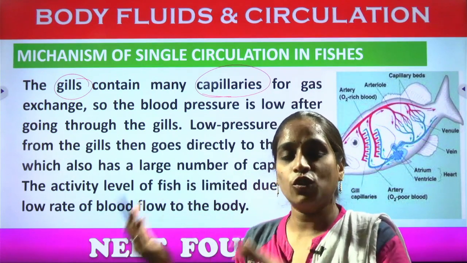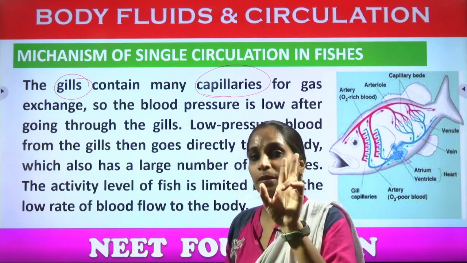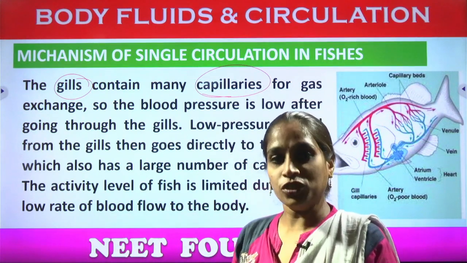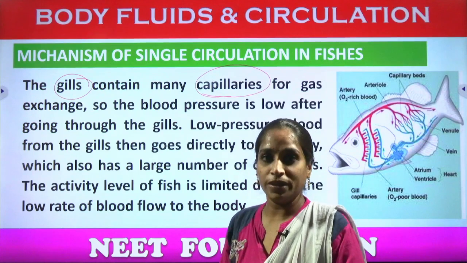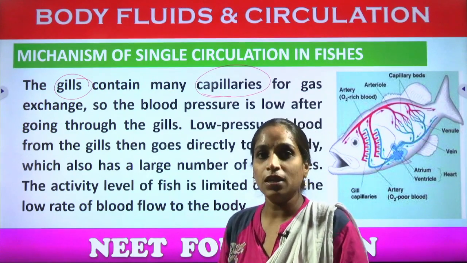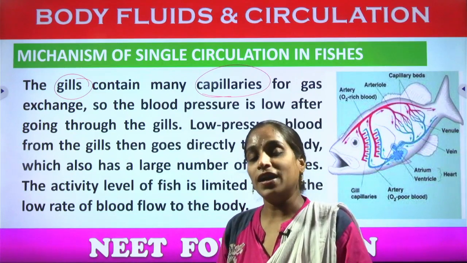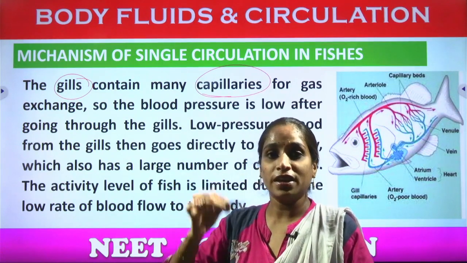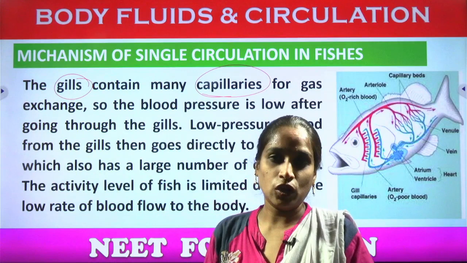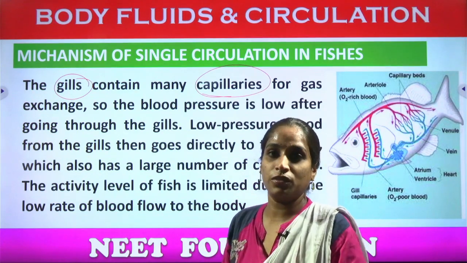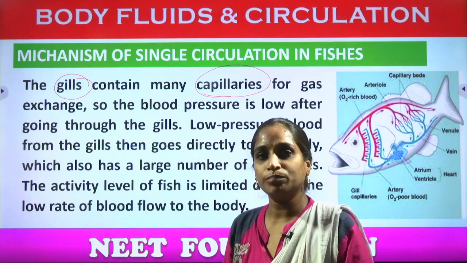What are arteries and what are veins? Those are the two types of blood vessels which are responsible for passage of blood. Arteries always carry the oxygenated blood except the pulmonary arteries. Pulmonary arteries are related to the lungs. Okay, and systemic arteries are those arising from the heart. So systemic aorta and systemic veins will be responsible for passing the oxygenated blood.